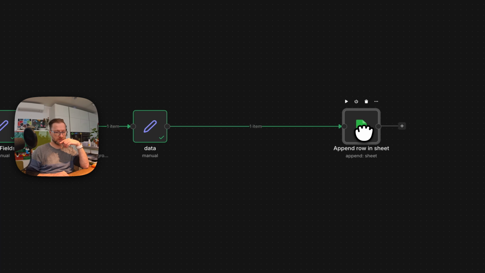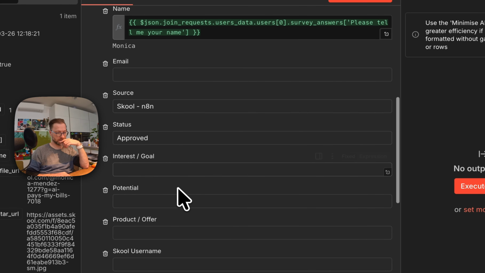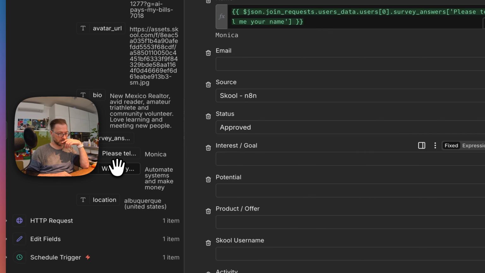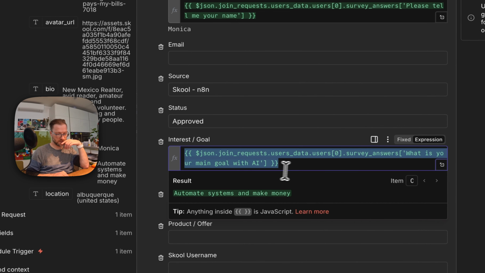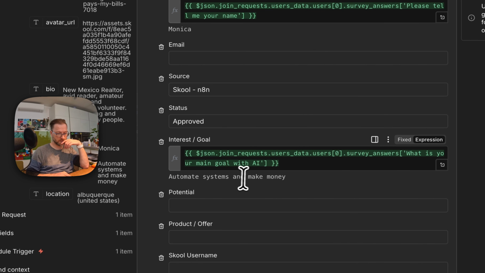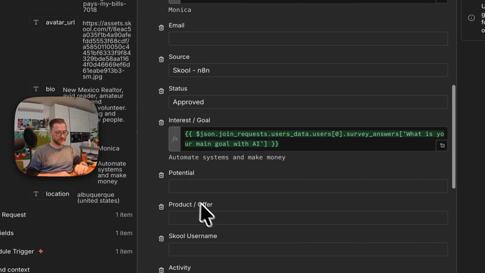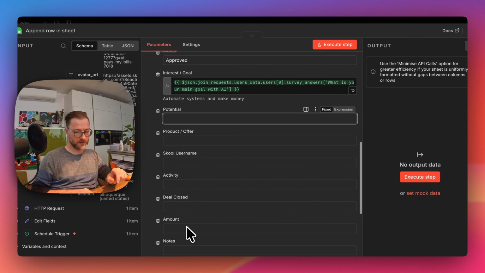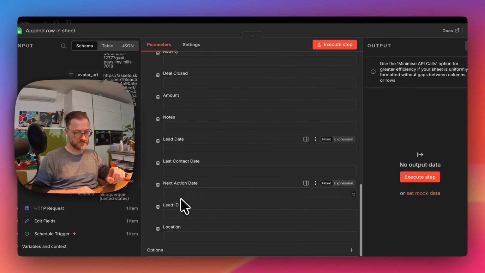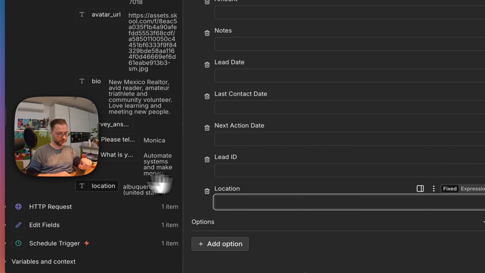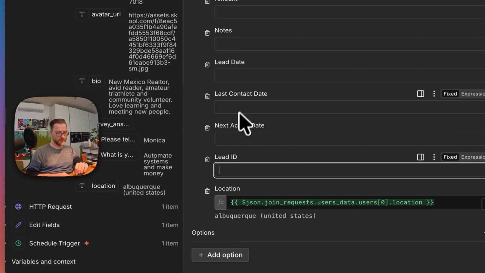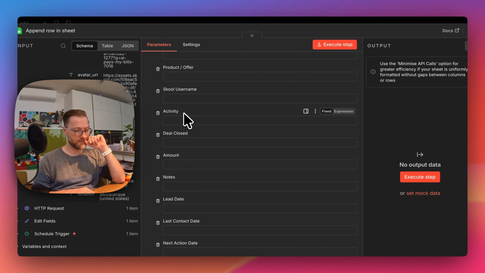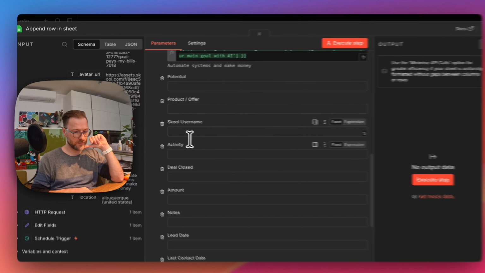to get the interest, no, the interest is here. That's fine, because it's in the question. It says automate system and make money. All right, but potential is I need to calculate it, and I need to get this location. Should be location. That's right. Lead ID. Maybe that's kind of the first step is fine. All right. Okay, amount, deal closed, activity, school username.